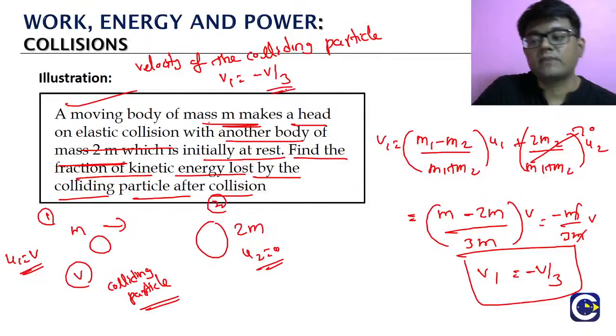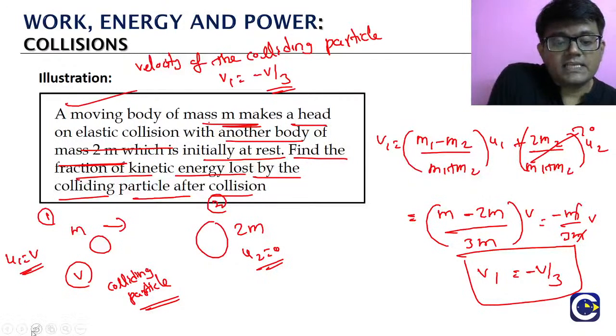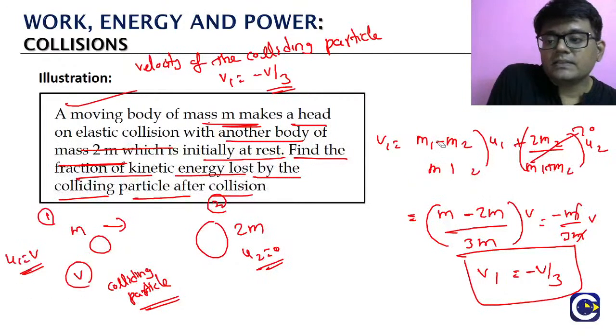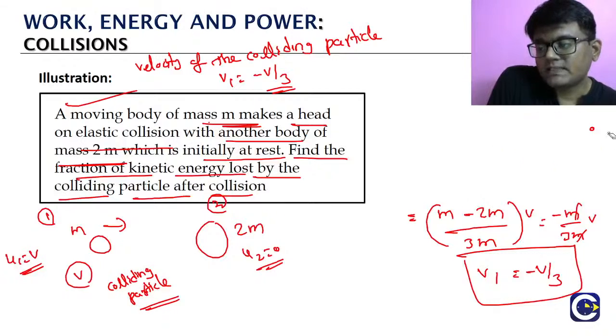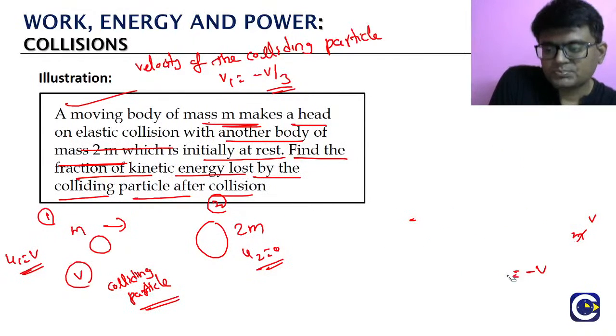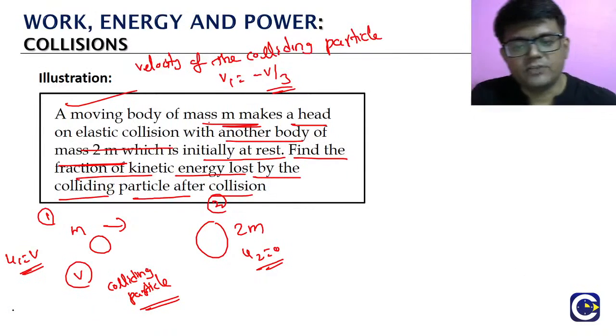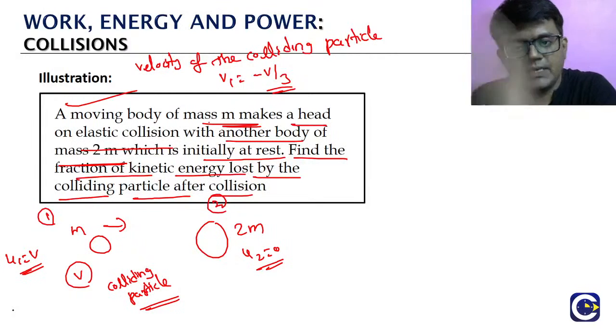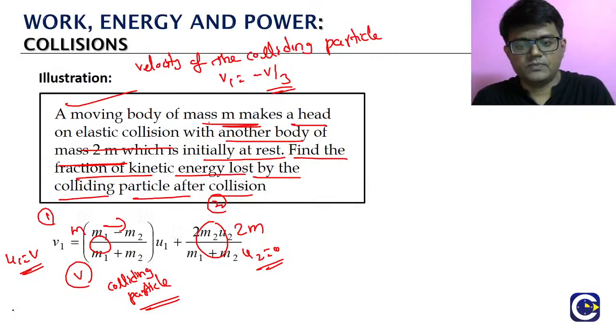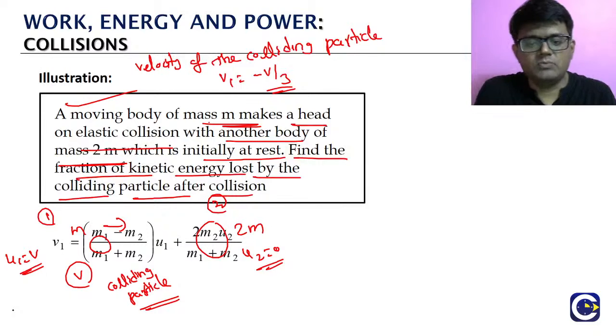Here we need to understand one thing. What is the significance of this minus? Minus indicates direction, right? So we are taking the right side to be positive, which means the left side will be negative. So after collision, m is actually moving to the left.